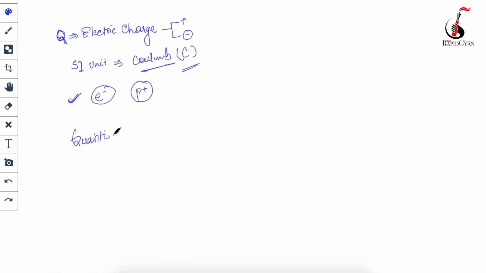Quantization of the charge. Suppose this electron is there, and in one electron the amount of charge is 1.6 x 10^-19 coulomb. This is the amount of charge in one electron, or one proton. So what do you mean by quantization? Whenever we calculate the charge on any conductor, we calculate it in multiples of either electrons or protons, like 2e or 3e or 4e.